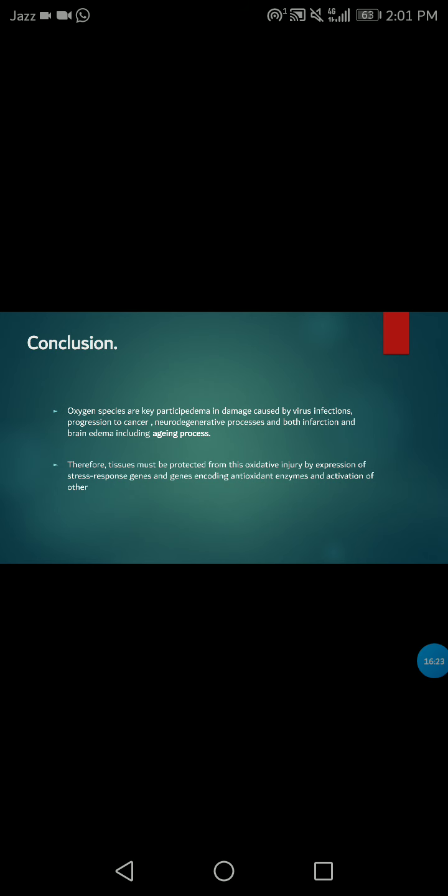Conclusion. Now for the basic conclusion. As we know, oxygen species are key participants in damage caused by viral infections that cause airway epithelial inflammation, progression to cancer, tumor invasion and metastases injuring local tissues, neurodegenerative processes including cell death, motor neuron diseases, axonal injury, and both infection and brain edema. Therefore, tissues must protect themselves from this oxidative injury by expression of stress response genes and genes encoding antioxidant enzymes and activation of others.